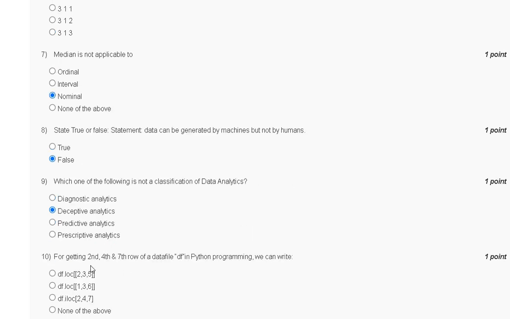Question number 10, for getting the third, second, fourth and seventh row of data file df in Python programming we can write. So the correct answer to question number 10 is option number D.